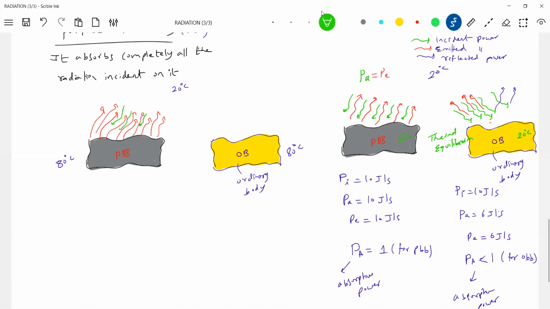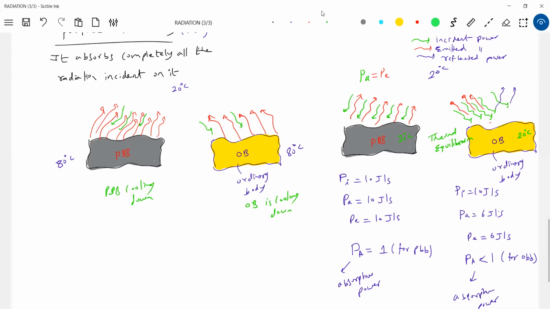Okay, what about the ordinary body? Though it is at the same temperature, the emitted power will be less. Here I'll show only two lines. So who is a good emitter? The perfect black body. Who is a good absorber? The perfect black body. So here the perfect black body PB is cooling down, and ordinary bodies, both are in equilibrium. Both the perfect black body and our body are in equilibrium.